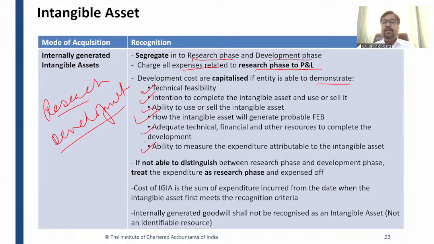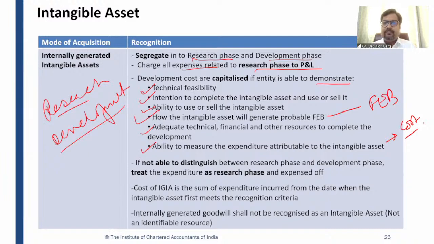So you need to see the adequacy of the resources as well, right? Last condition: ability to measure the expenditure attributable to the intangible asset. So what is the last condition? Just as future economic benefit is probable, this condition is that cost can be measured reliably. You can reliably measure the cost, that is, what could be the probable cost in which this intangible asset will get completed.